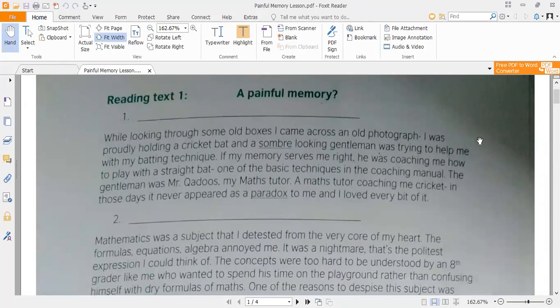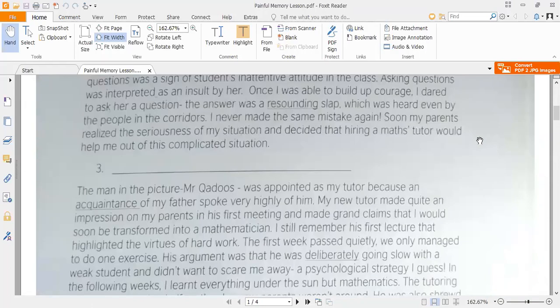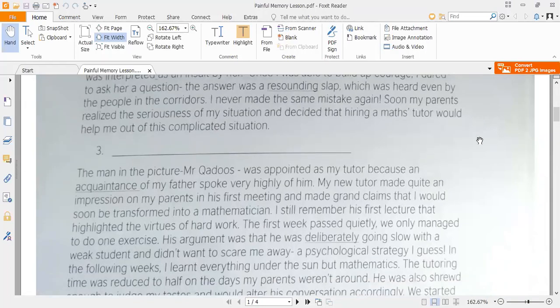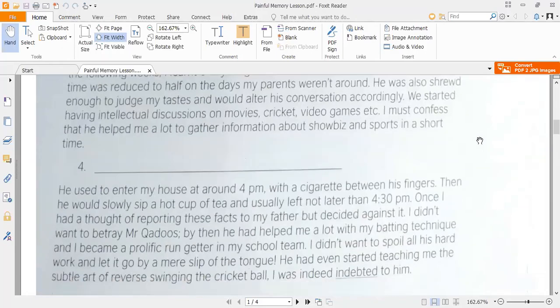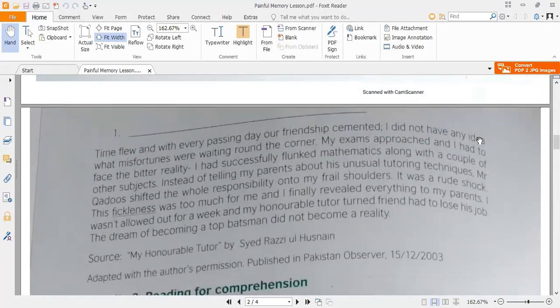And whenever we want to recall those past times or past memories, we have to use past tense. And from this conversation of the student and Mr. Kudus, we discussed how their relationship was, what the task of the teacher was in the real sense, and what he was doing at that time. And we described and explained that whatever the task of the person is, he or she should focus firstly on that task. Later on, you can go for other types of activities and other types of discussion as well.